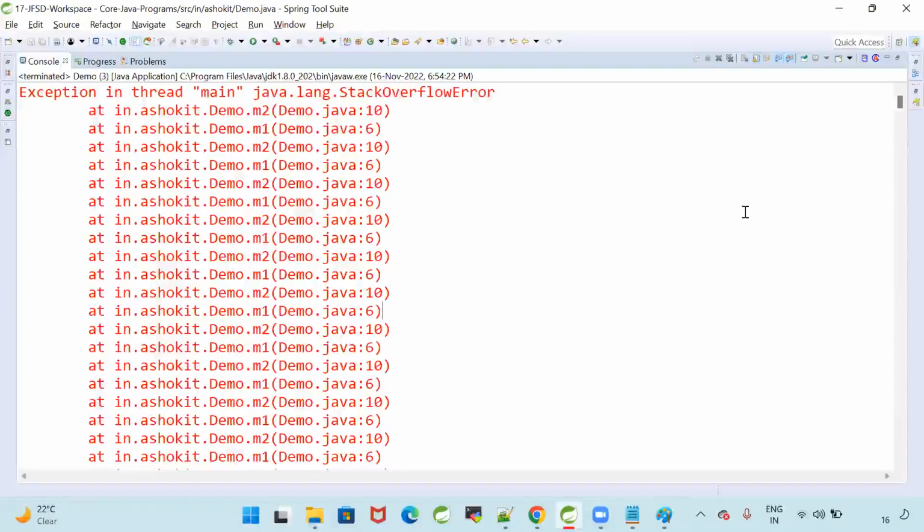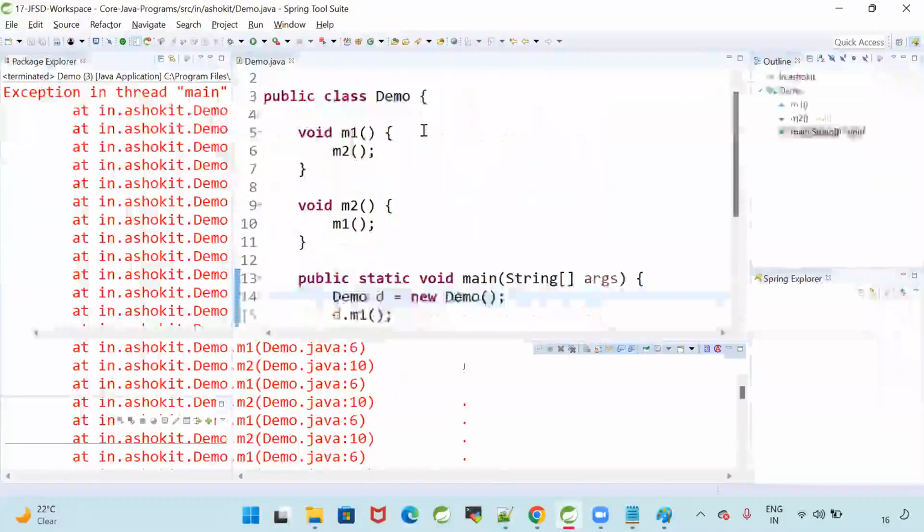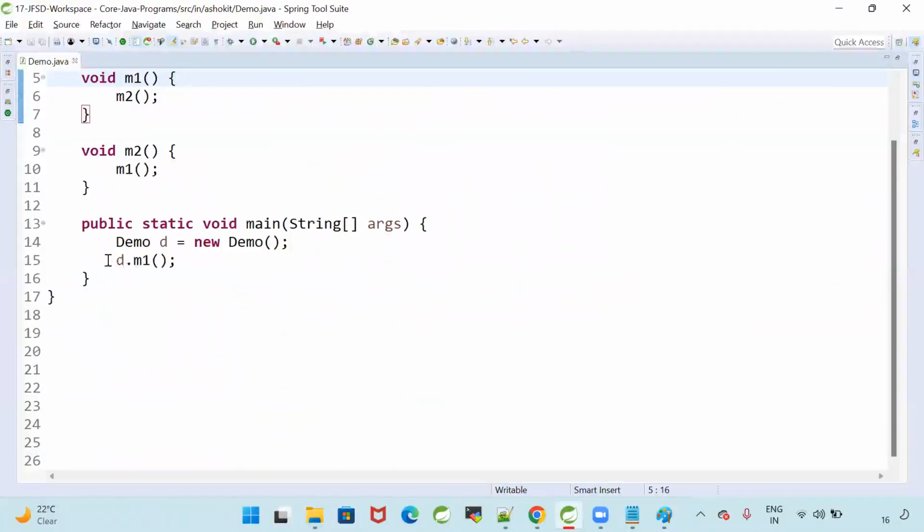This is an error. Can we write a try catch block to handle this? Why not? Can we try? Yes. Now here I'm calling the method.